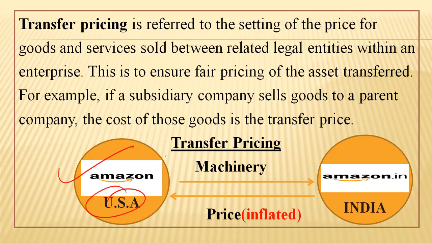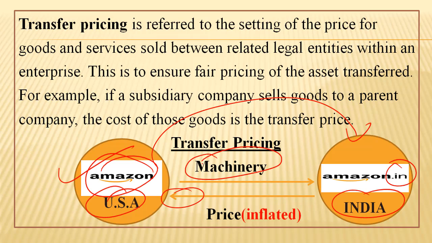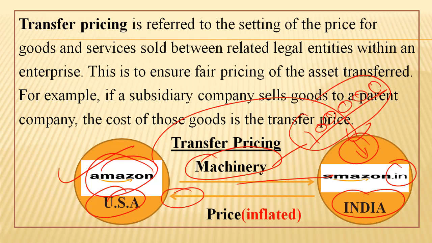Amazon USA has set up a subsidiary company in India called Amazon India Business. Now when Amazon India wants to get some sophisticated technology from the USA, they will import, let's say, computers or laptops made in the USA from their parent company. This machinery in the world market is just worth rupees 1 lakh per laptop, or per any kind of machinery, like the imported handheld card swipe machines that they carry these days. They are generally available in China or in Japan for 1 lakh rupees.